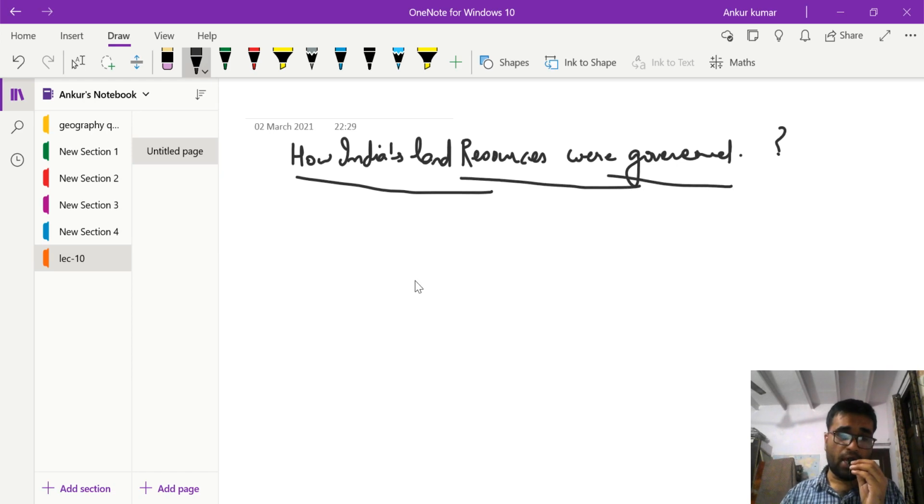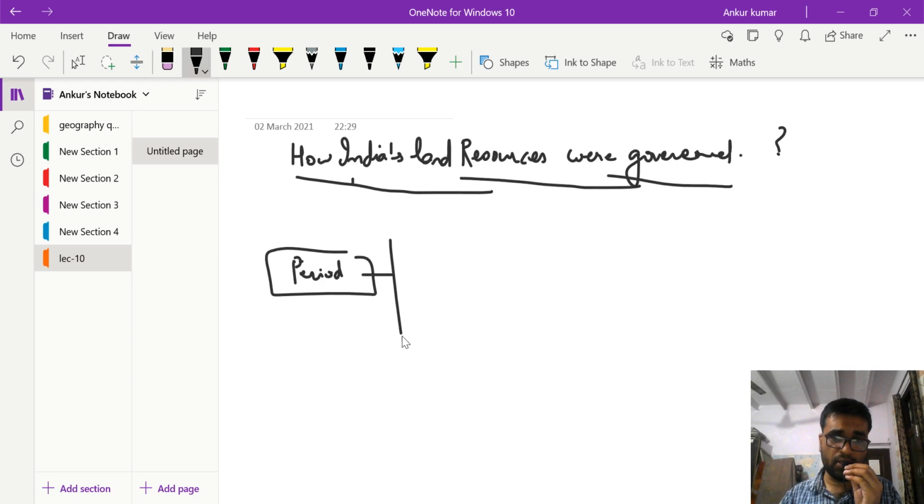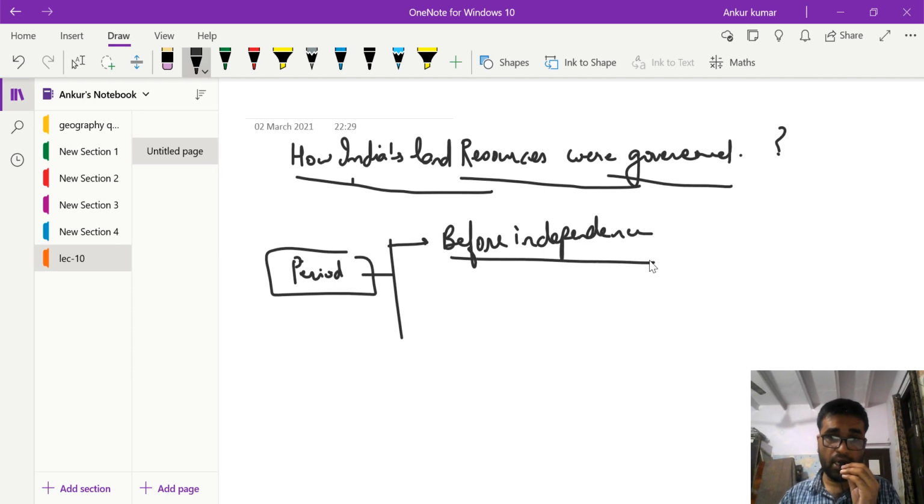As we know, before independence, in entire India there were three types of systems prevalent.